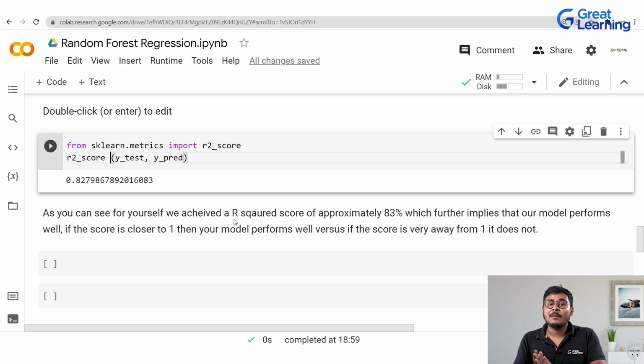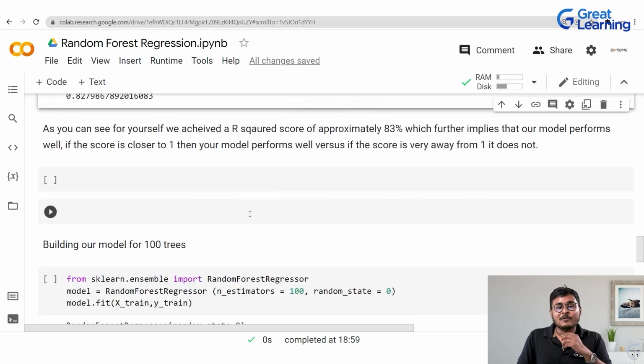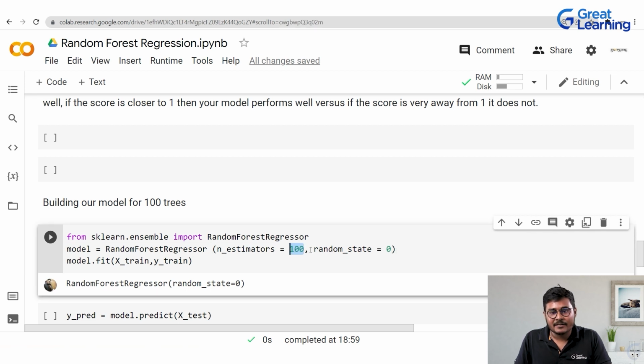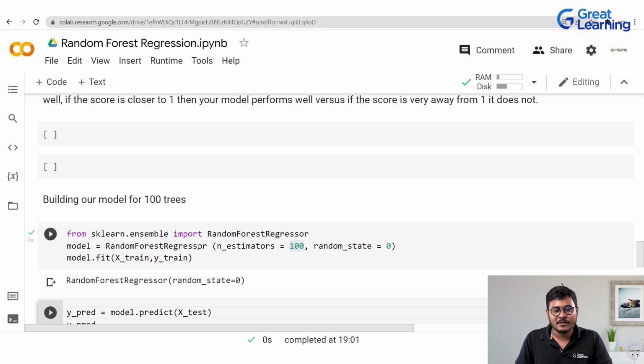Now, this was all about building and doing random forest regression on 10 trees. What if I have 100 trees? How am I going to approach that problem? For that also, I have written this line of code here. So I'm now going to build a model for 100 trees. What am I going to change? Nothing exactly. In the n_estimators part, previously I had given 10 trees. So here now I'll give 100 trees. Random state is going to be 0 and all the other parts of the code will follow the same procedure.